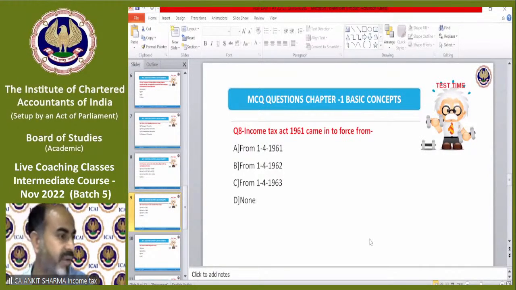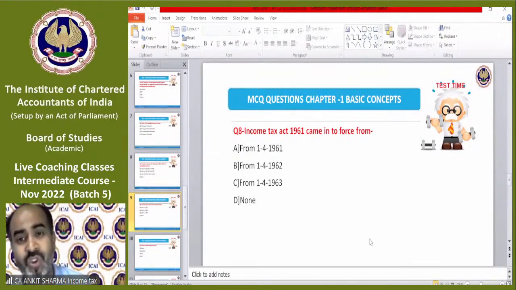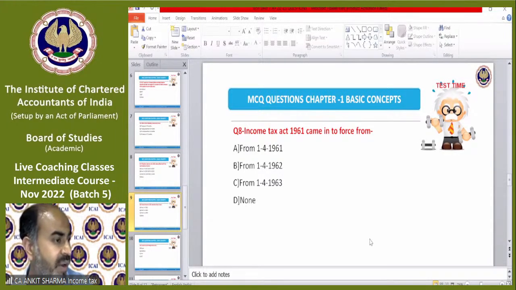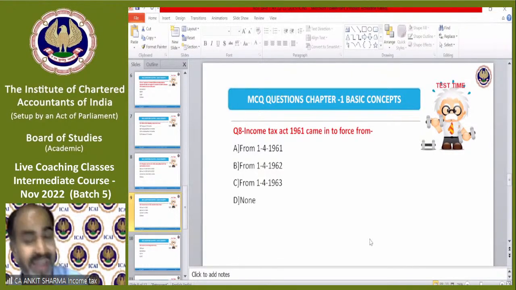Okay, fine. So everybody is giving me the correct answer till now, but Banathi is saying C. Why? Banathi V is saying option C. No, it's 1st April 1962. Why are you saying 63? One wrong answer. Jayendra Kumar is saying 1st April 1961. The Act name is 1961, but the Act applicability is from 1st April 1962. It has been written in the notes also.